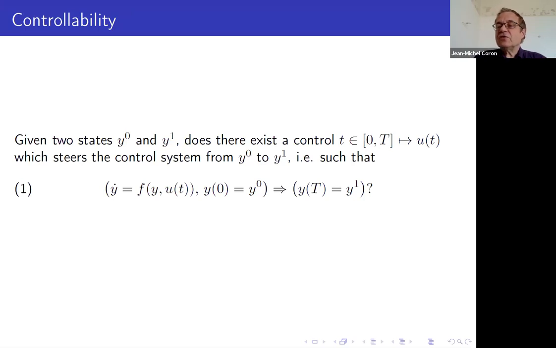And now there is an important problem. You have the control system. We start from the position y0, which is the initial state, and you have a target y1 that you want to reach. And the question is: is it possible, thanks to a control that you choose well, to move from y0 to y1 in a given time, capital T? So this is a very natural question.